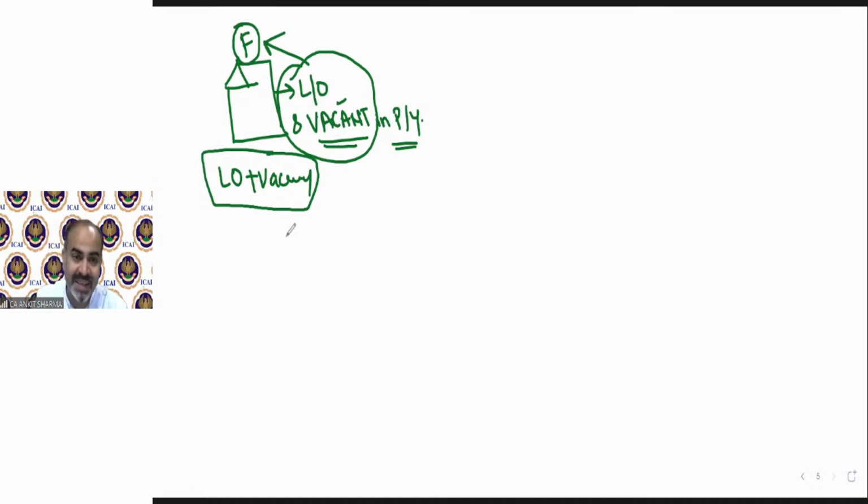For example, I can say, suppose a property was 8 months let out, out of which 1 month unrealized rent. Clear?